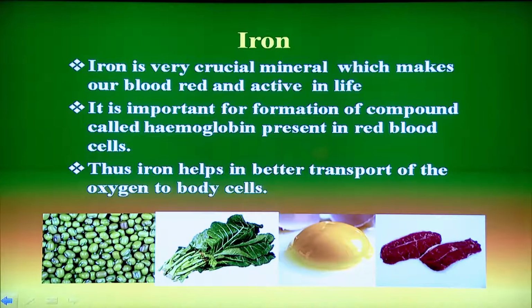Another mineral is iron. Iron is a very crucial mineral which makes our blood red and makes us active in life. If iron is not present in our food, then you can think of how you will look and how you will act. It is important for the formation of a compound called hemoglobin, due to which our blood is red, and that helps in the transport of oxygen to each cell of the body. It can be obtained from pulses, green leafy vegetables, eggs and meat.